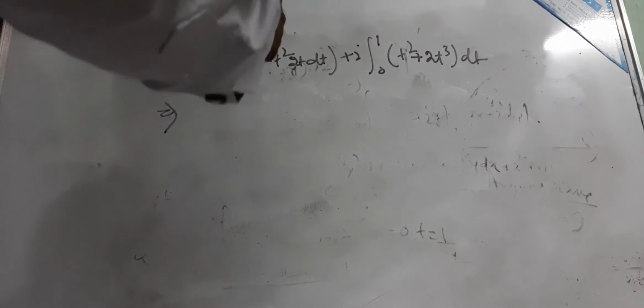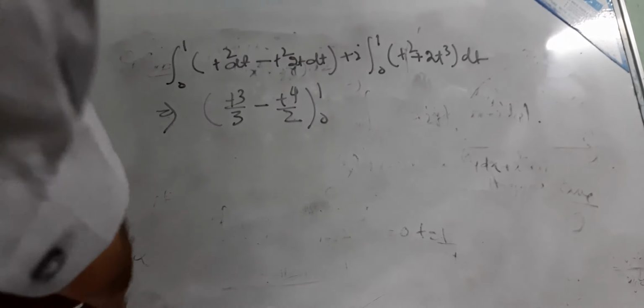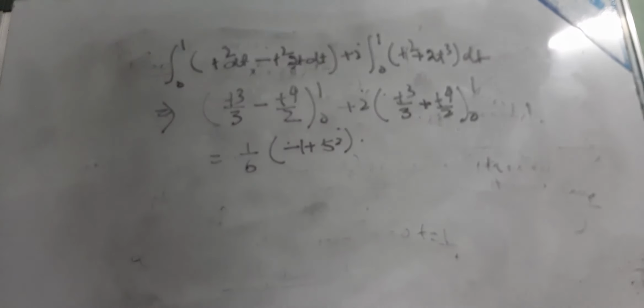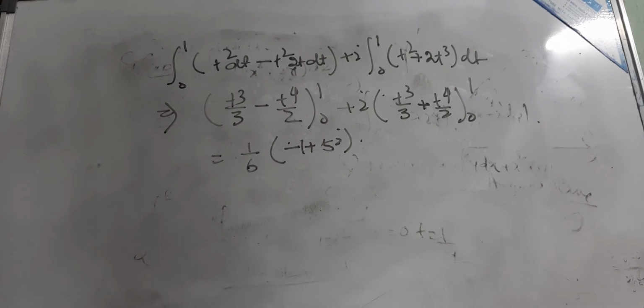So this becomes t cube by 3 minus t to the power 4 by 2, from 0 to 1, with lower and upper limits, plus i times t cube by 3 plus t to the power 4 by 2, from 0 to 1. To solve, it becomes 1 by 6 minus 1 plus 5i. So this is how we solve the complex integral.